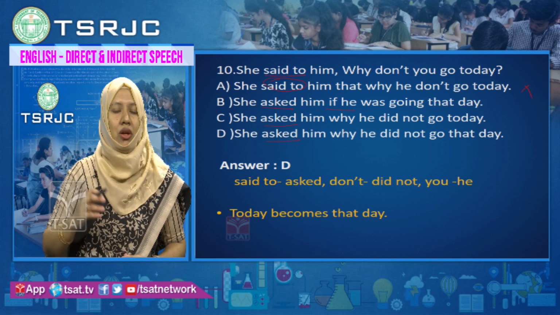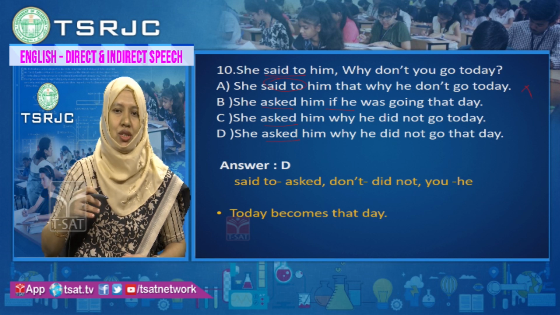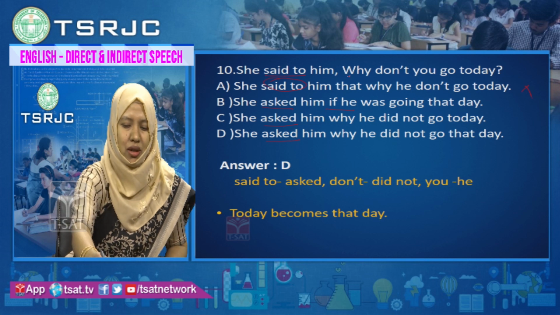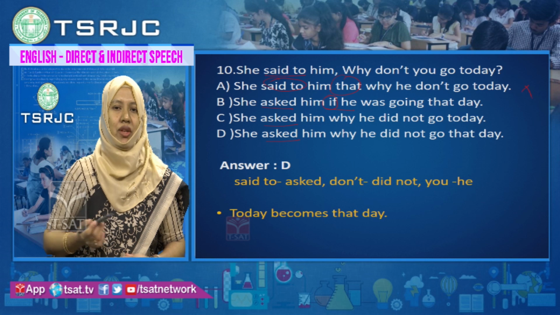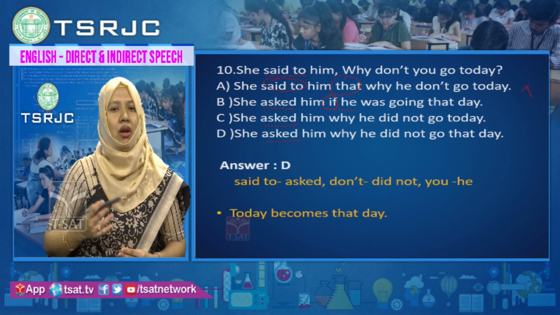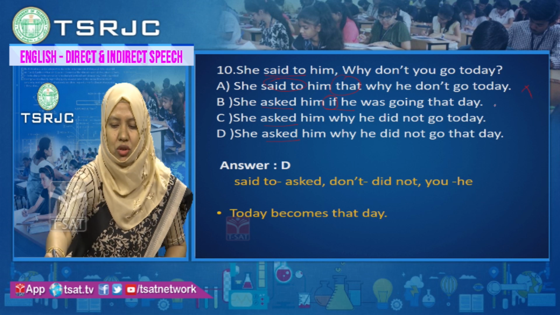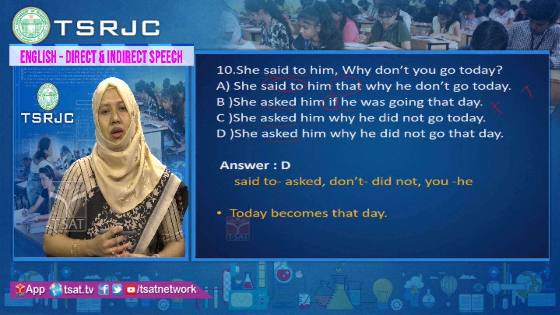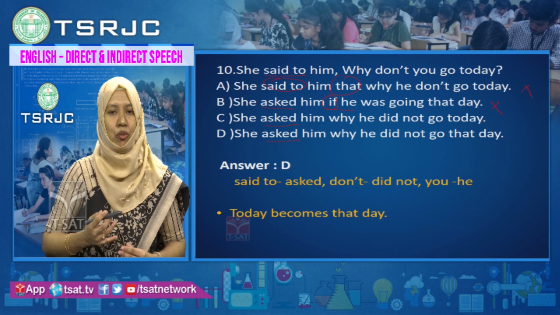If you remember, in interrogative sentences we have discussed this, the WH word will act as conjunction. So there is no need of another conjunction. Here conjunction if is there, you are not suggesting, you are asking. So this option also is wrong, that should be why only. The conjunction should be why only in the reported speech.